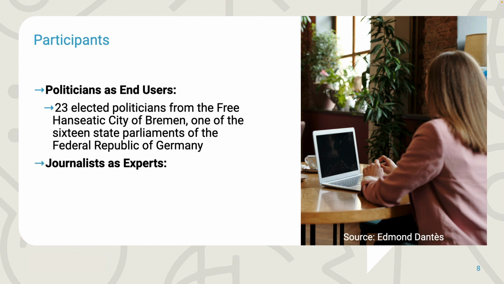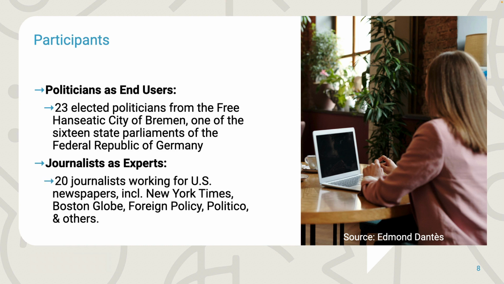We used 2 distinct newspaper sampling strategies to recruit 20 journalists working for U.S.-based English-language newspapers. The first was based on readership, looking at the 10 most widely circulated newspapers in the U.S. in 2019. We recruited 7 experts from these newspapers. The second strategy was based on political alignment, allowing us to include a politically diverse collection of news organizations.